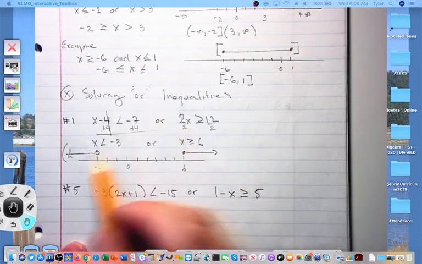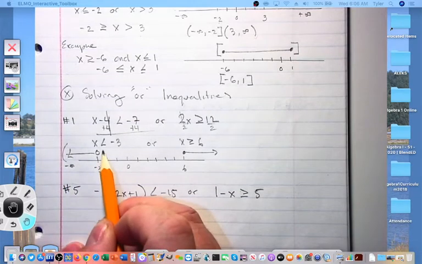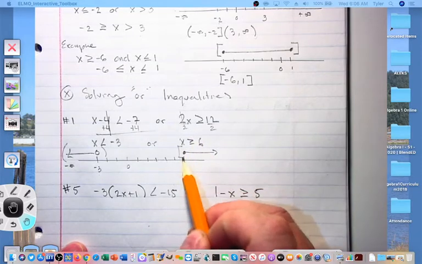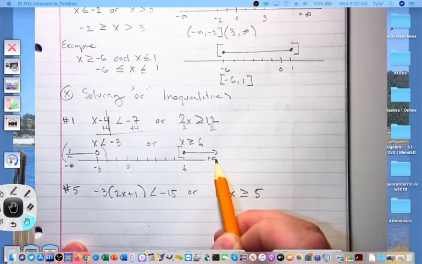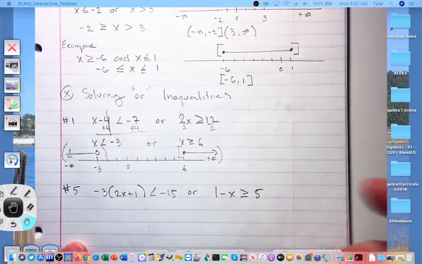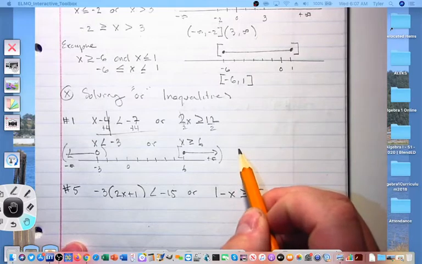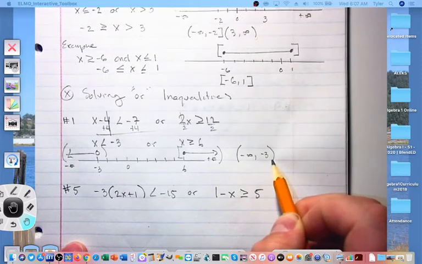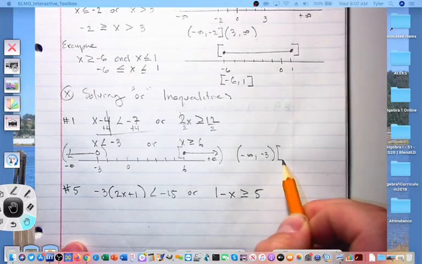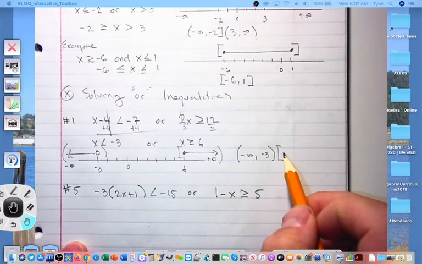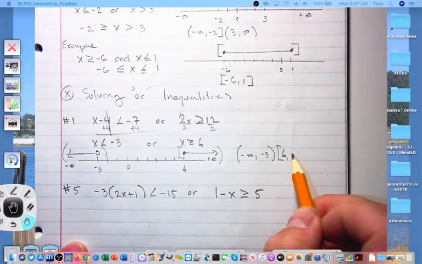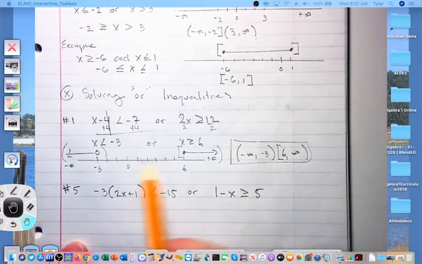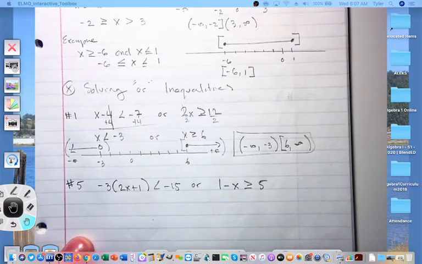This one heads towards negative infinity and a parenthesis around an open circle. We have a bracket to positive infinity. Infinity always has a parenthesis, and let's write that out. Our interval notation was negative infinity to negative 3 with a parenthesis, a bracket around 6, and that one heads towards positive infinity. So there's my interval notation, my graph, and my solved inequalities.